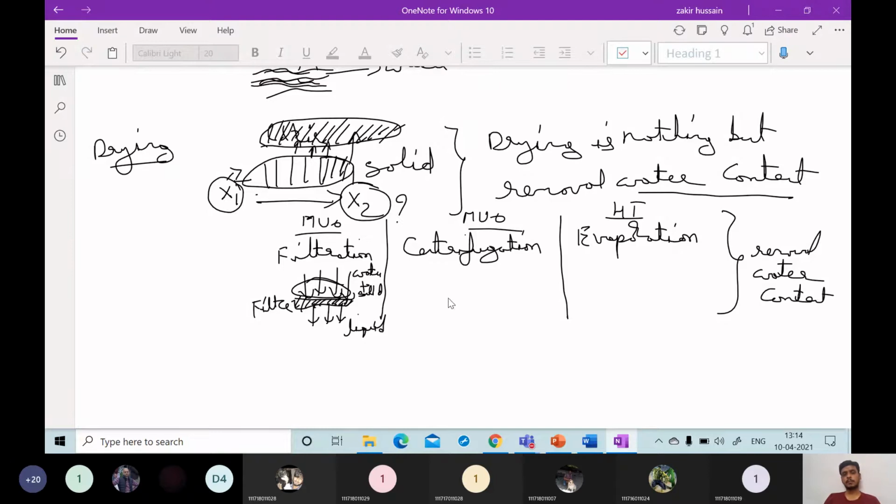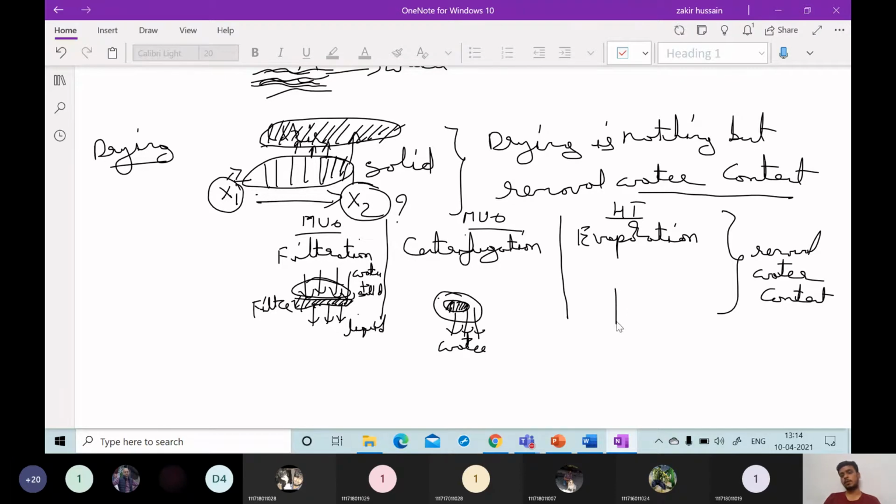Here also in centrifugation, based on some density differences, on the top some solids will be there, and it is leaving behind the water content. Here also it is separating solids from water.